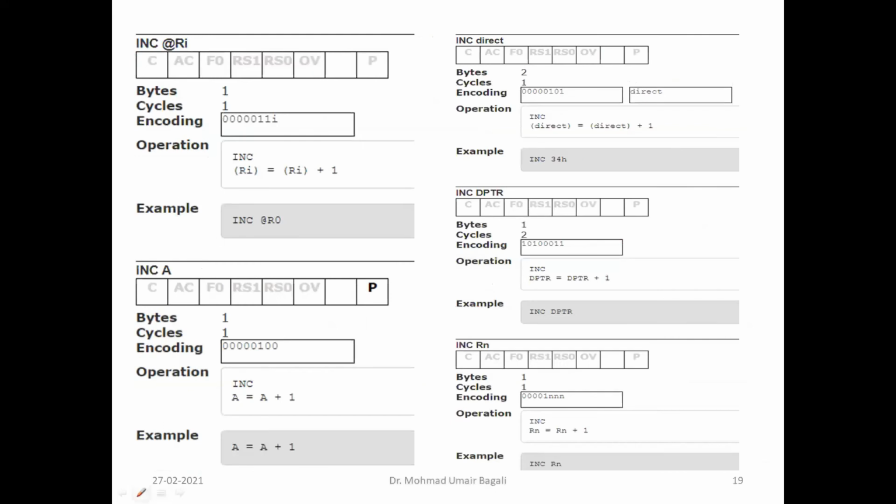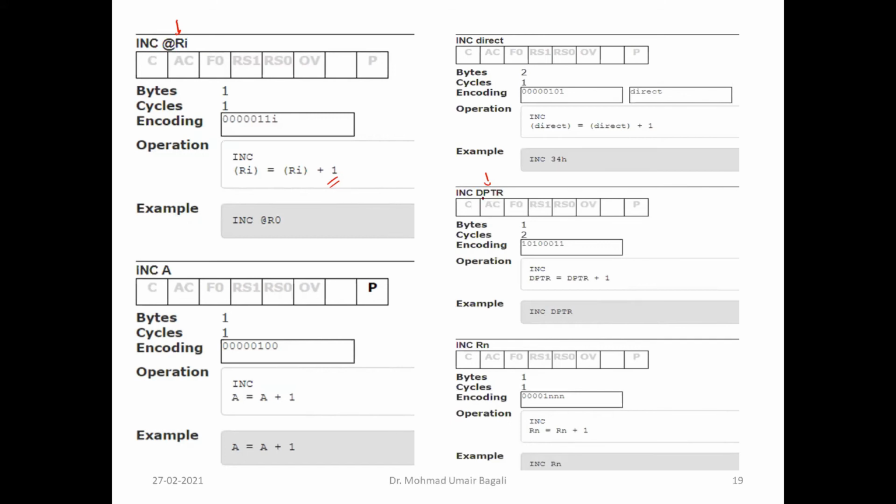Then comes increment. In decrement we subtracted 1 from the content. In increment, we are going to add 1. Again, we have different addressing modes, and this increment is unconditional. Without any condition, we mention only one operand, whether that operand is register indirect, accumulator, direct memory addressing mode, or DPTR. You cannot decrement DPTR, that is not possible, but you can increment the DPTR.